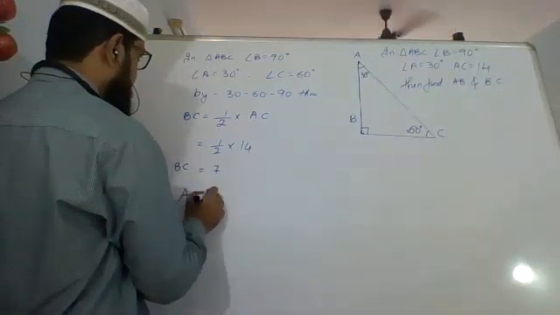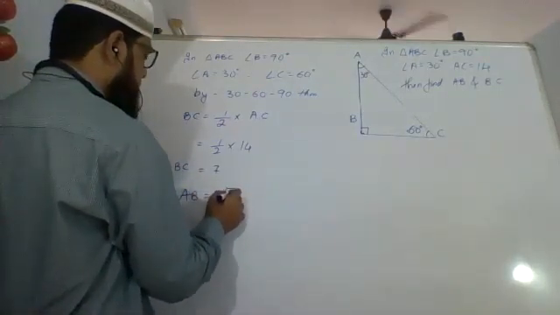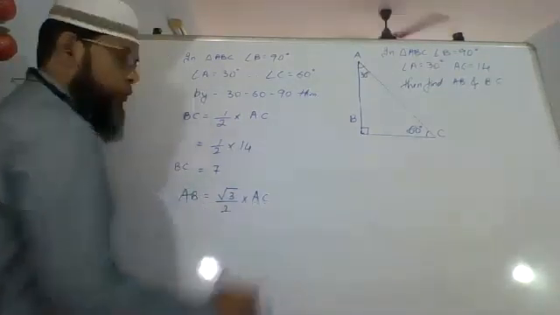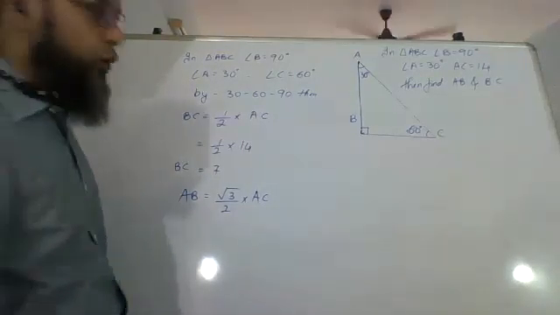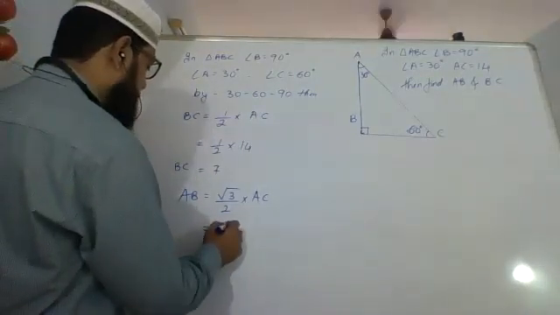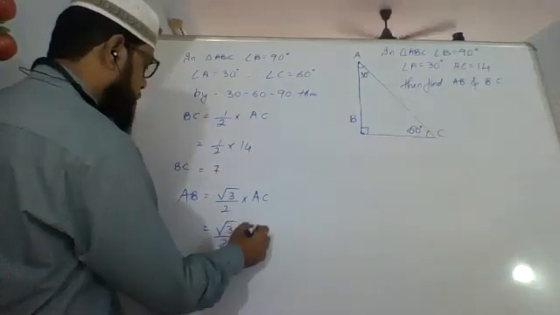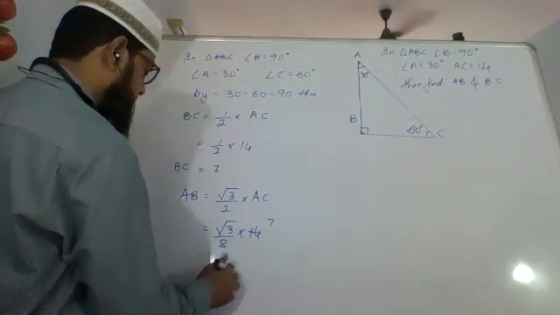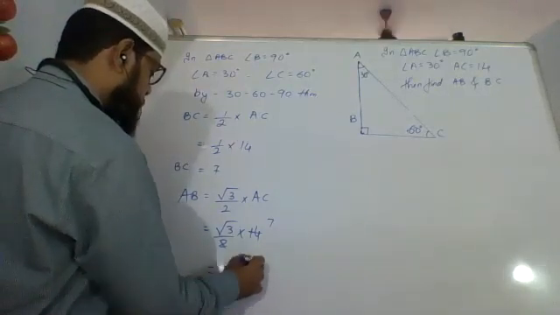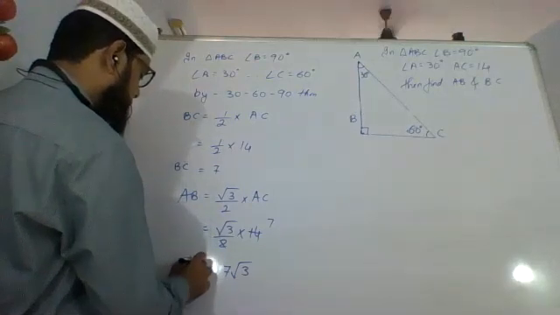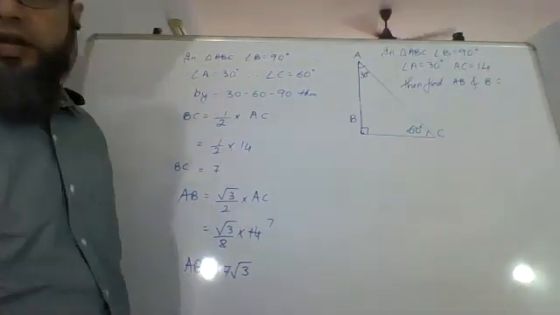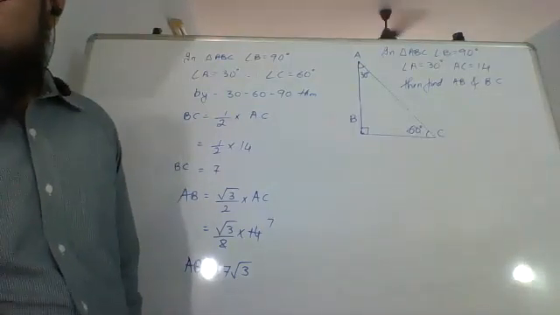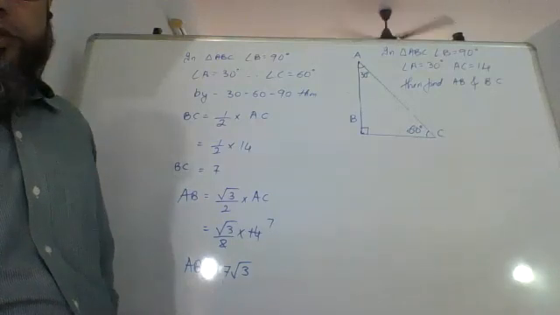Similarly, AB, the side opposite to 60 degrees, is root 3 upon 2 times the hypotenuse, which is root 3 upon 2 into 14. 2 sevens are 14, so AB will be 7 root 3. Copy till here. Then we'll proceed with the other examples also.